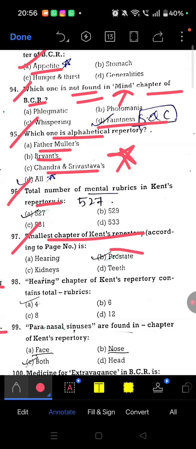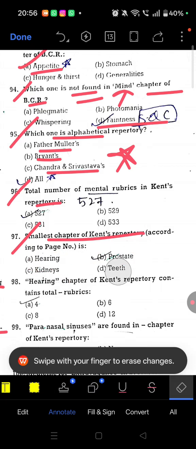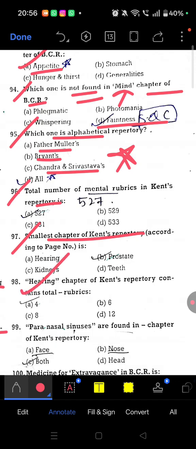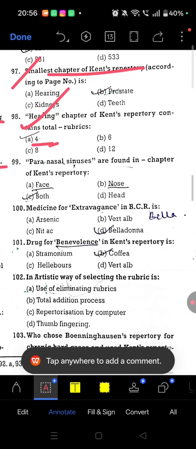Okay. Question 97. Smallest chapter of Kent repertory is prostate. Okay, and the rubric is only 4. Okay, for hearing chapter. So the next question, hearing chapter of Kent repertory contains how many rubrics? Only 4 rubrics.